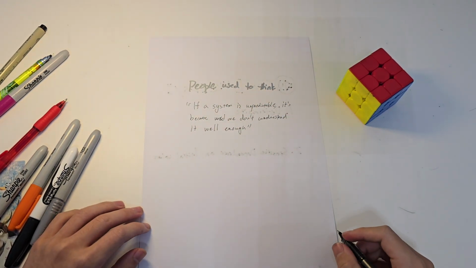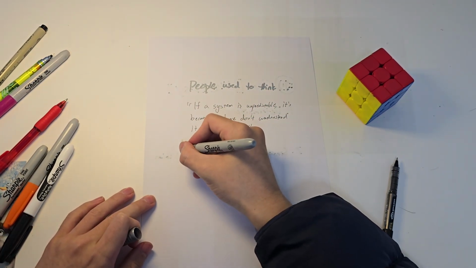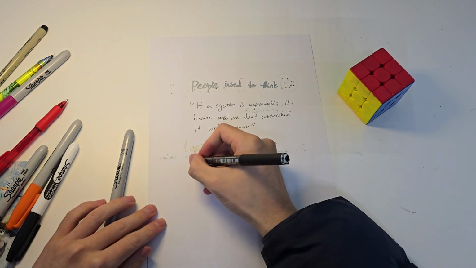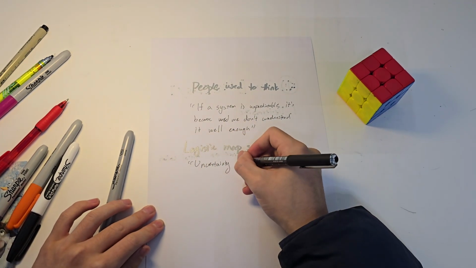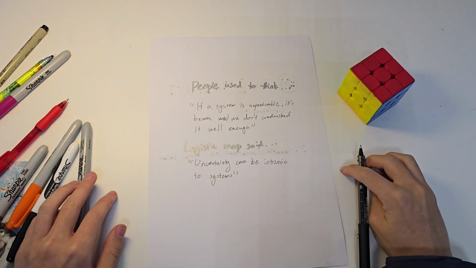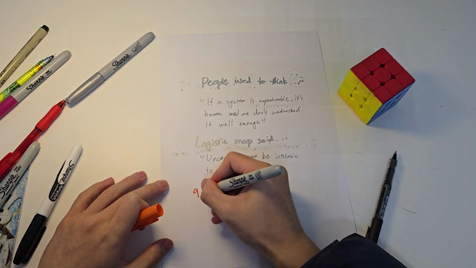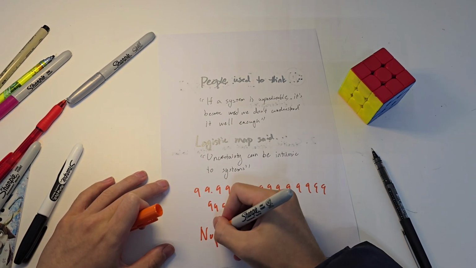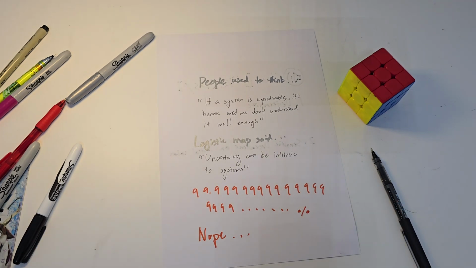But the logistic map said, nope. Even a single equation with a single parameter can behave unpredictably. Uncertainty can be intrinsic, not just from a lack of knowledge. It's said that perfect determinism does not mean perfect predictability. Even if you know the rules and initial conditions with 99.99999% accuracy, eventually, your predictions will fall apart.